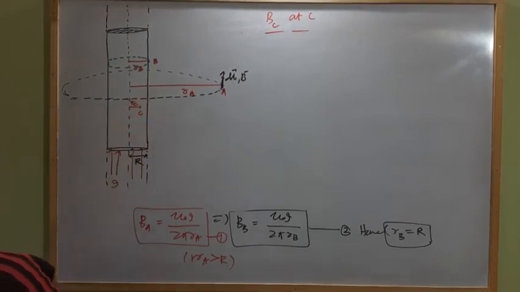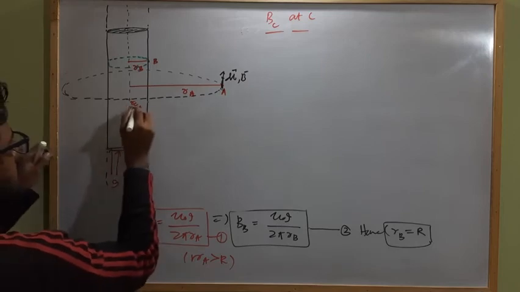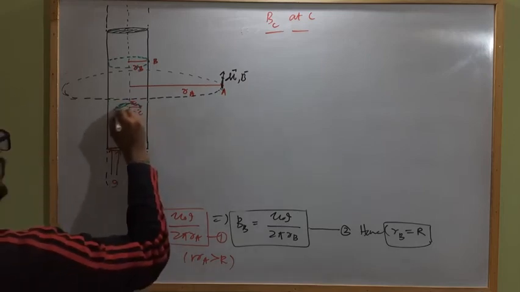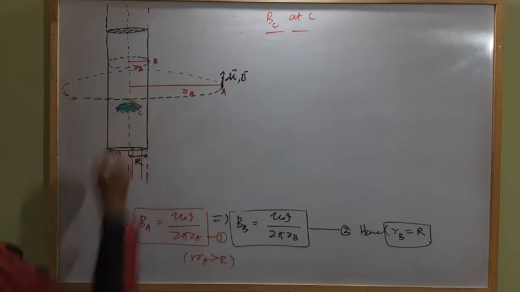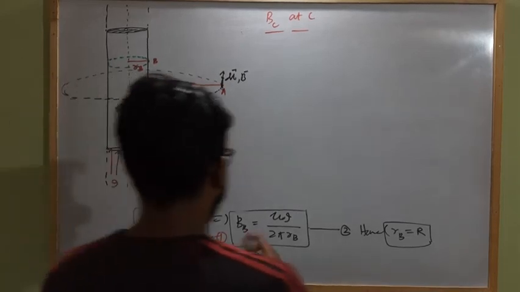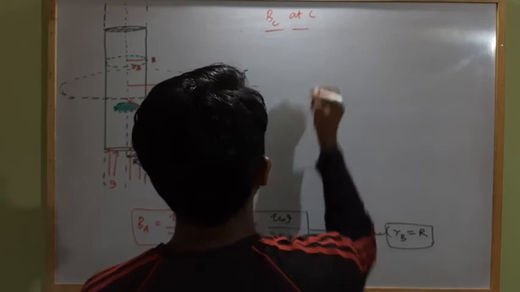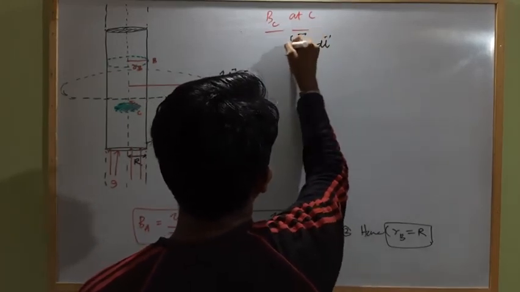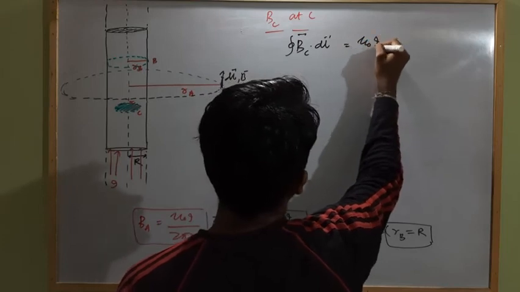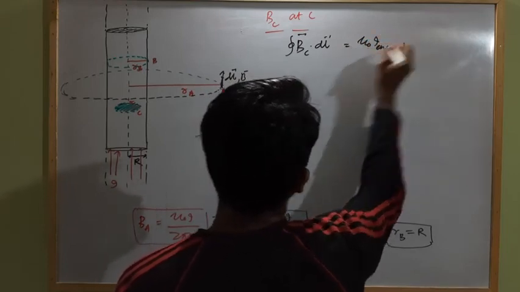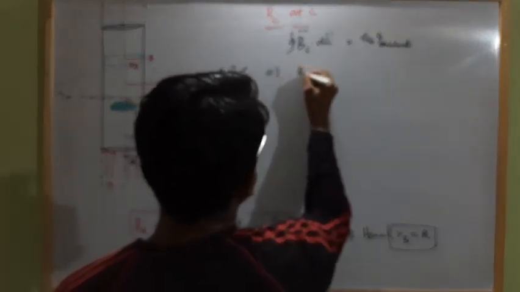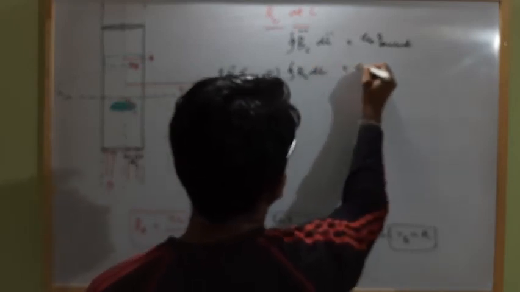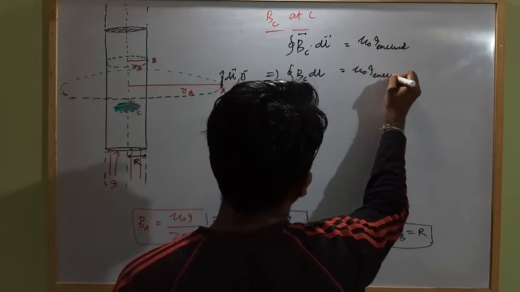So we have to imagine an Amperian loop about this. Now we have to consider the total current enclosed by this Amperian loop. According to Ampere's circuital law, we can calculate B at C dot dl vector closed integral will be mu naught I enclosed. This will be B C dl. Again angle will be 0. Closed integral will be mu naught I enclosed.